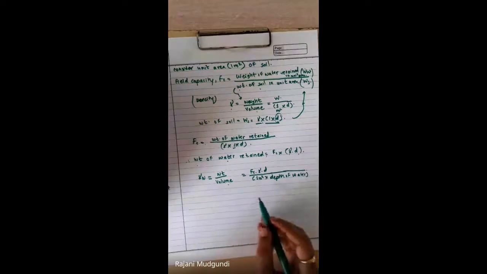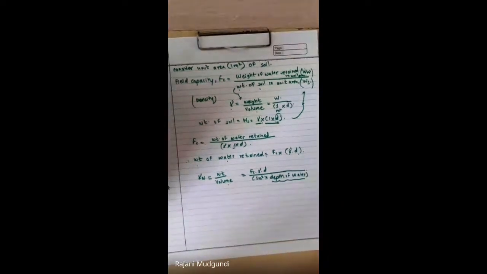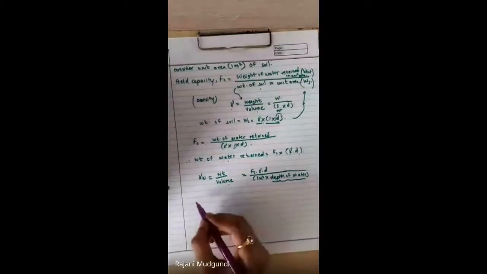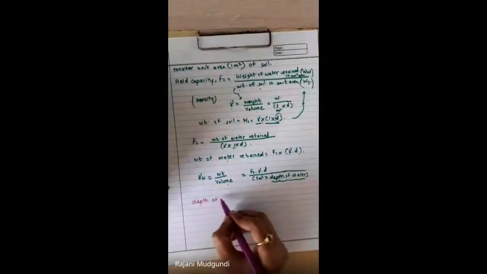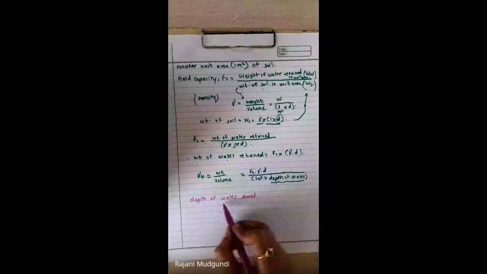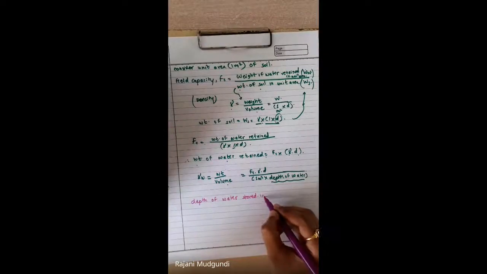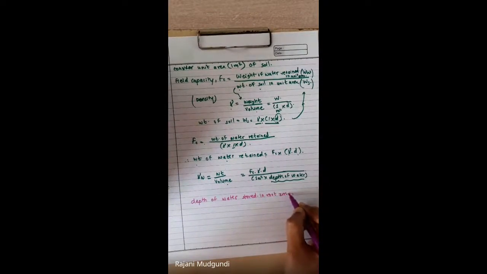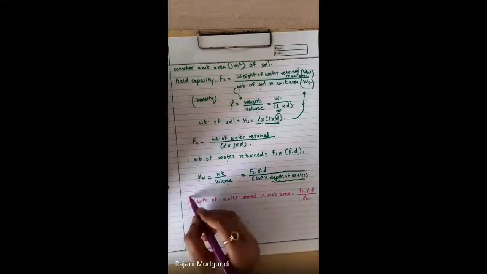Same phenomenon we are going to use. Therefore, we can write this formula in terms of depth of water stored. So it will be depth of water stored in the root zone, which will be equal to Fc into gamma into D divided by gamma W, right?